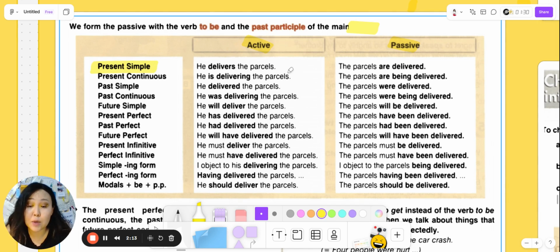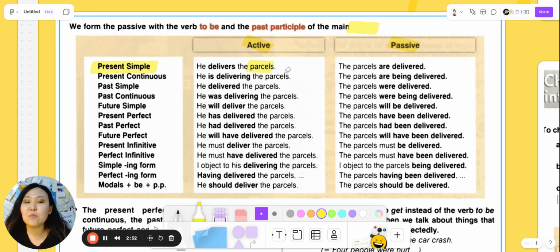He delivers the parcels. I guess they are talking about some delivery guy, yeah. And I hope you remember the word parcels. It's some kind of box or something that you get from another country or maybe from another place. We usually get letters, yeah, like paper letters as it was in the past. And if we get something, it is a parcel. So I usually get parcels from, not AliExpress, but I use Wildberries. So maybe you get parcels from other countries too.